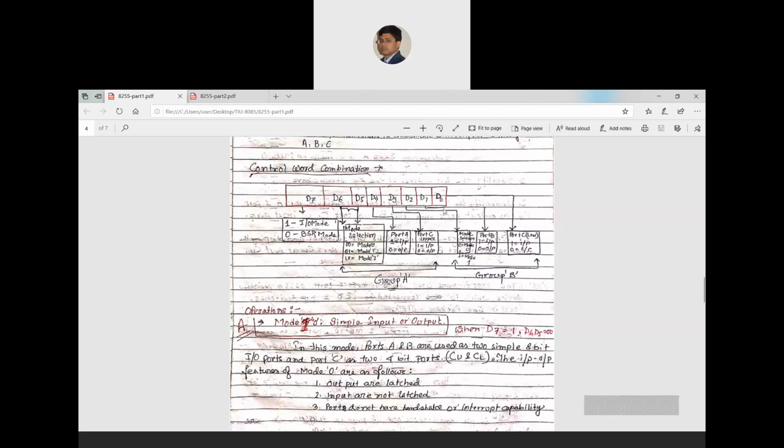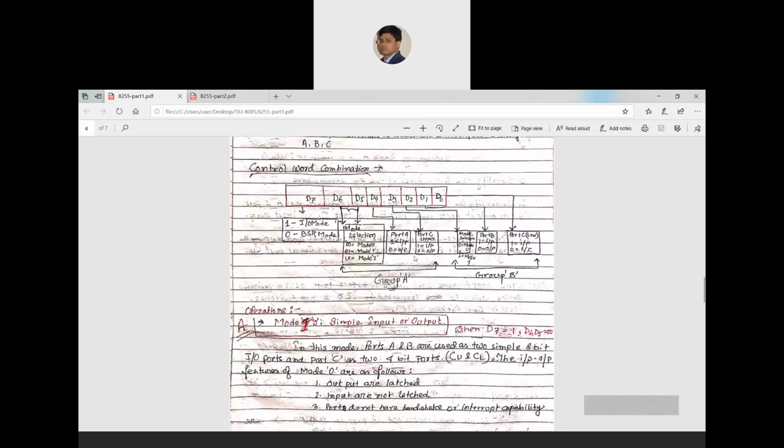So when D7 is 1, there are 3 modes available: mode 0, mode 1, mode 2. Among them, mode 0 and 1 you can select by the bit D2 when you are working with group B. When you are working with group A, you can select the mode by using D6 and D5, and the combinations are 00, 01 and 1 don't care. 00 is mode 0, 01 is mode 1, 1 don't care is mode 2.